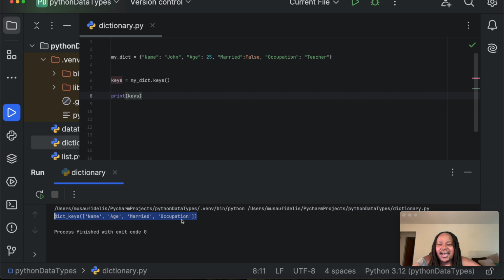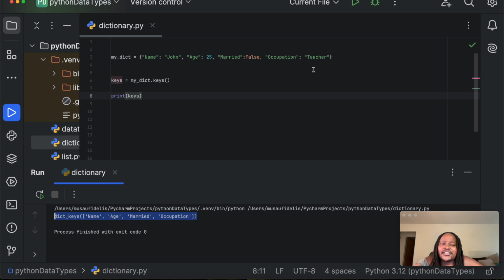And that's how you can use the keys method to get all the keys in the dictionary. If you want to get all the values, remember these are the values: John, 25, false, and teacher.